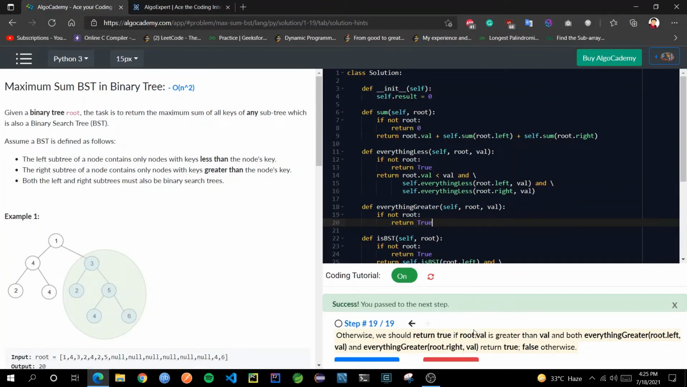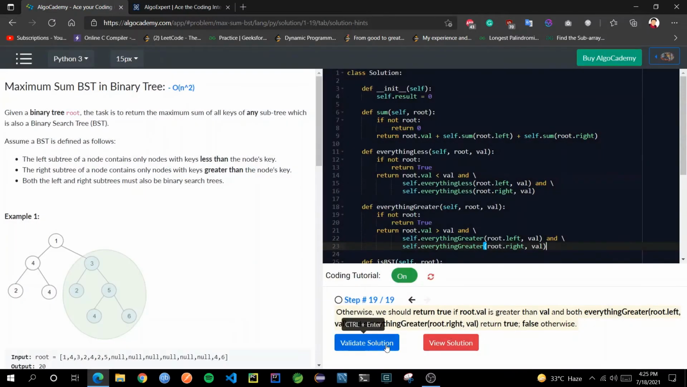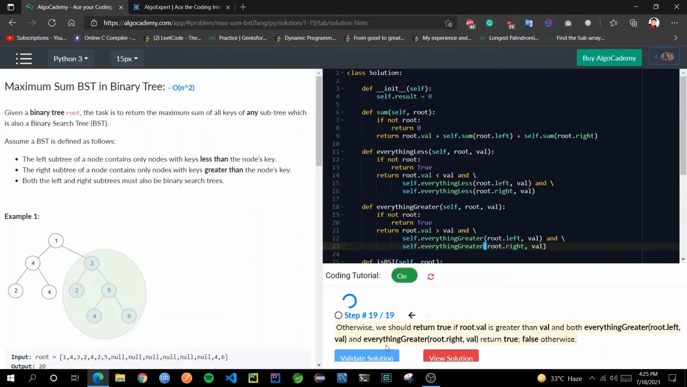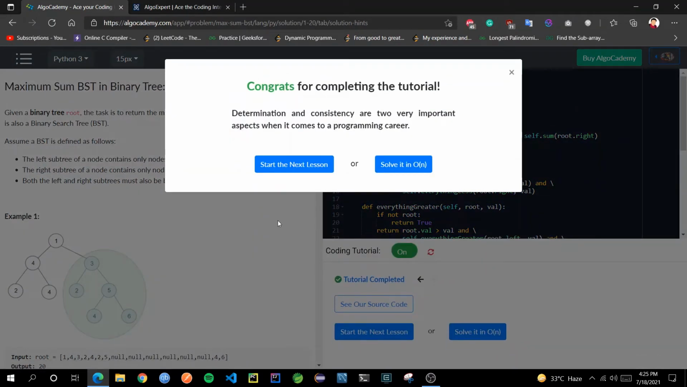This is done also, and this is the last step we have to do: replace with solution, validate solution. So after all these tests are done and all the solution is done, you can see it says congrats for completing the solution. But here one more very important thing is, you can just directly click on this section and you can see the more optimized solution of this particular problem.